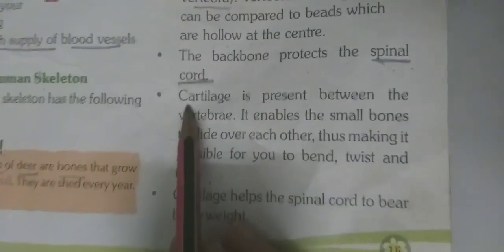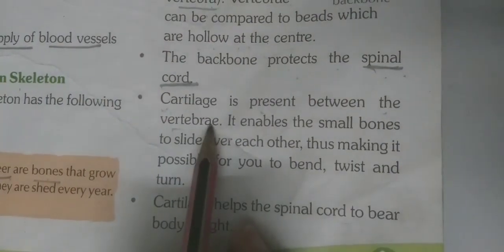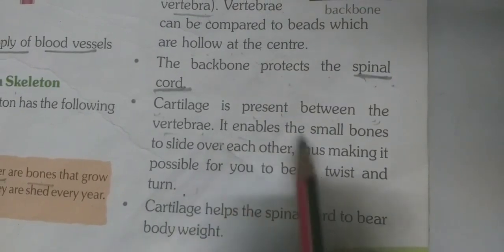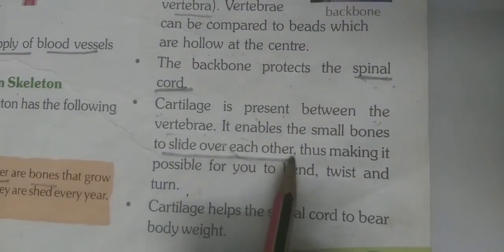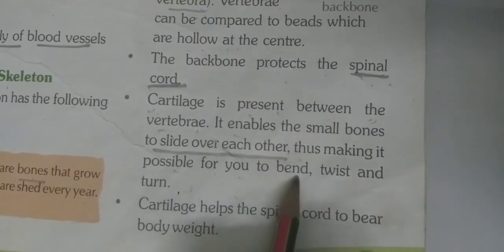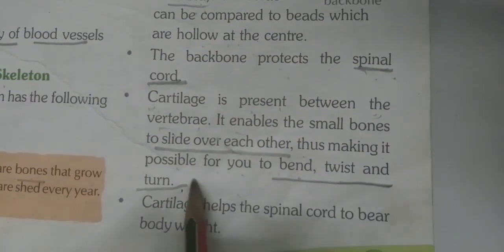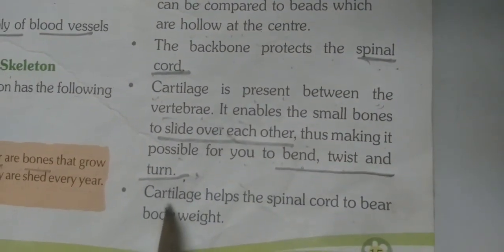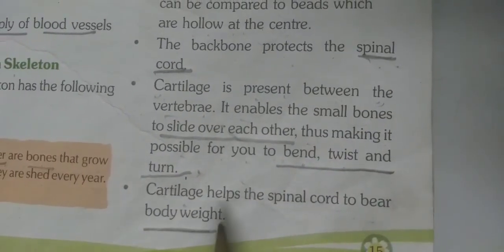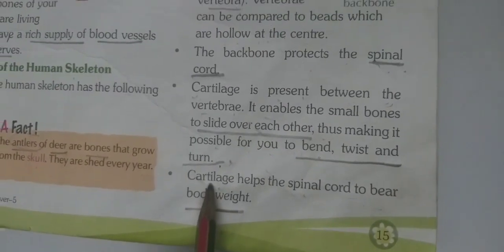Next, cartilage, a spongy substance. Cartilage is present between the vertebrae. It enables the small bones to slide over each other. Underline this. Thus making it possible for you to bend, twist and turn. Another, cartilage helps the spinal cord to bear body weight. The spinal cord is able to bear body weight due to cartilage only.